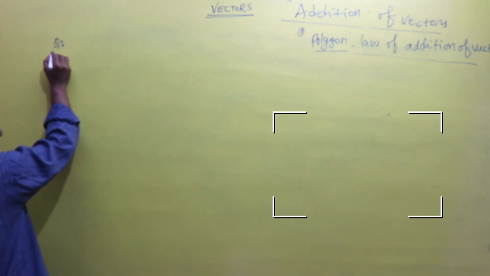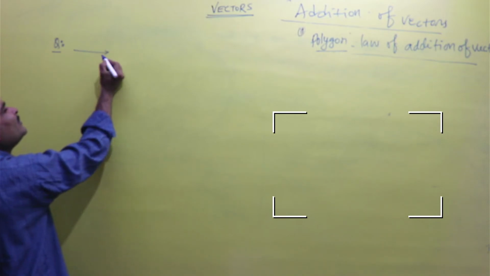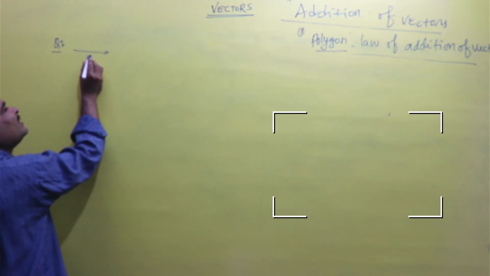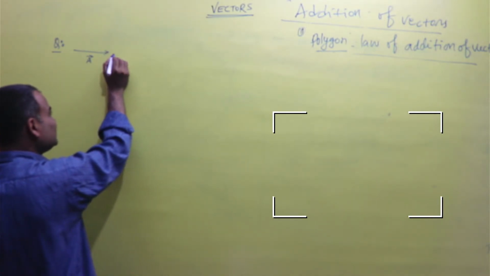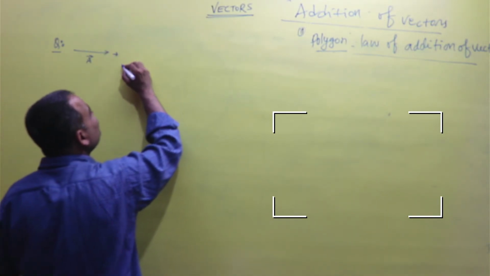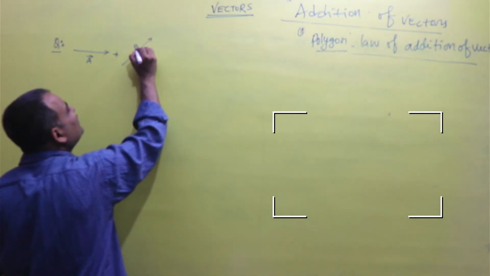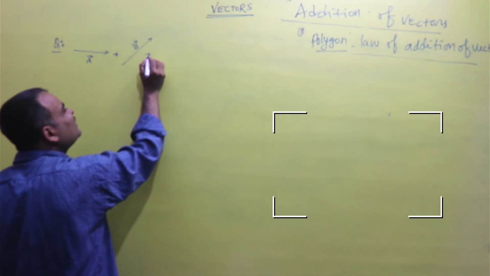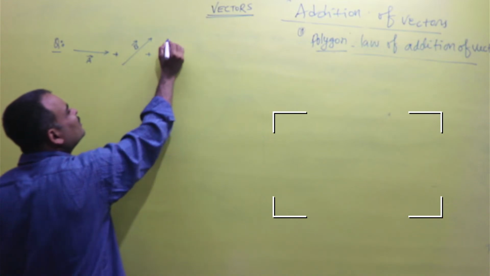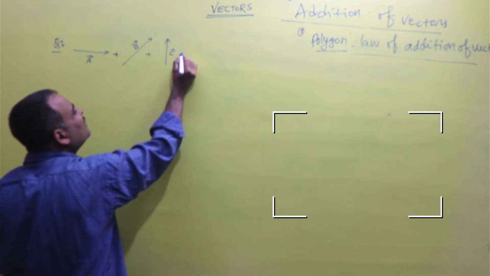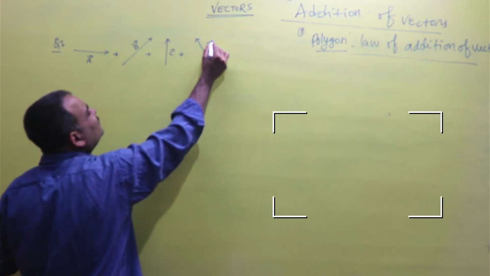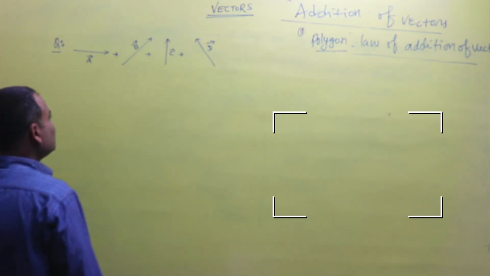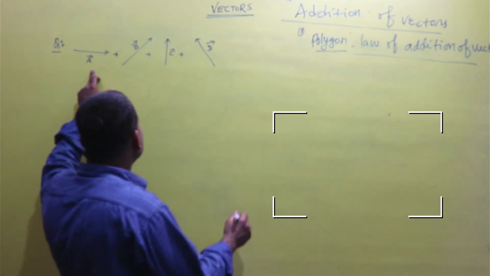The example is, if vector A has to be added to vector B, and it has to be added to vector C and also vector D, then what has to be done?